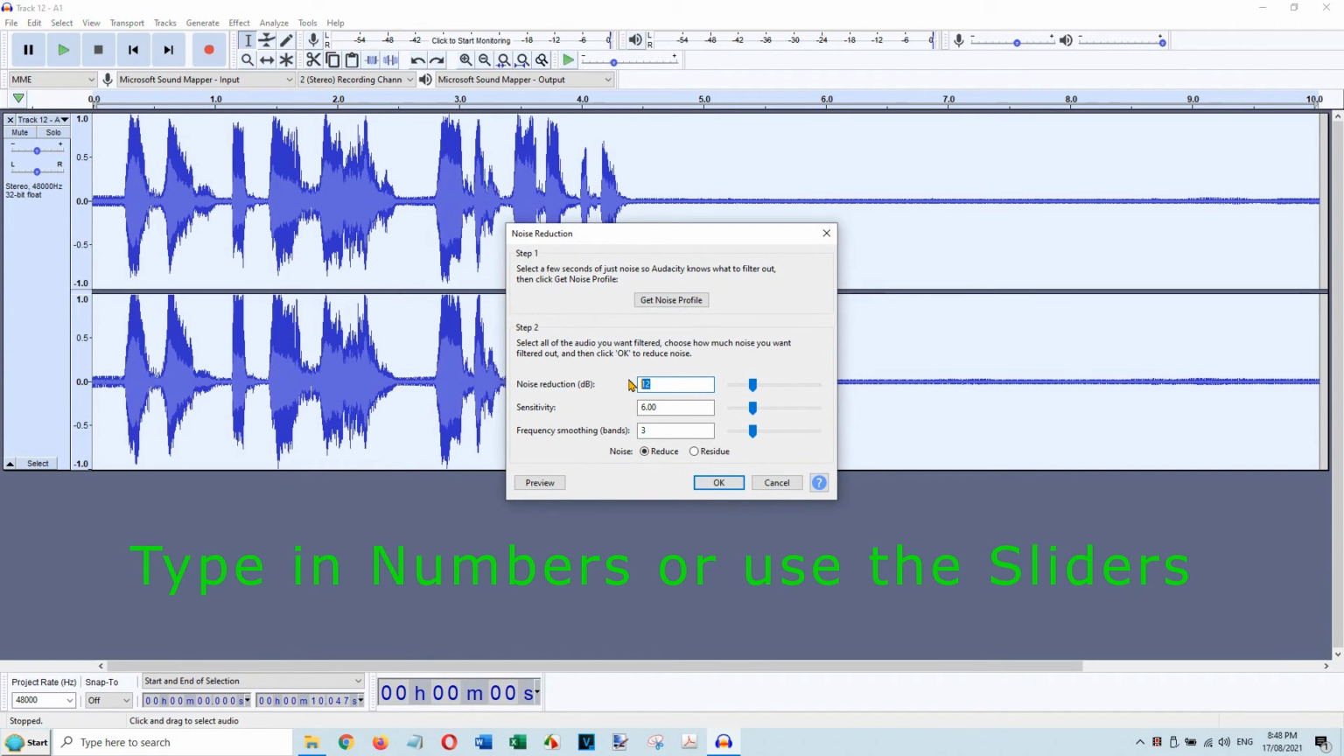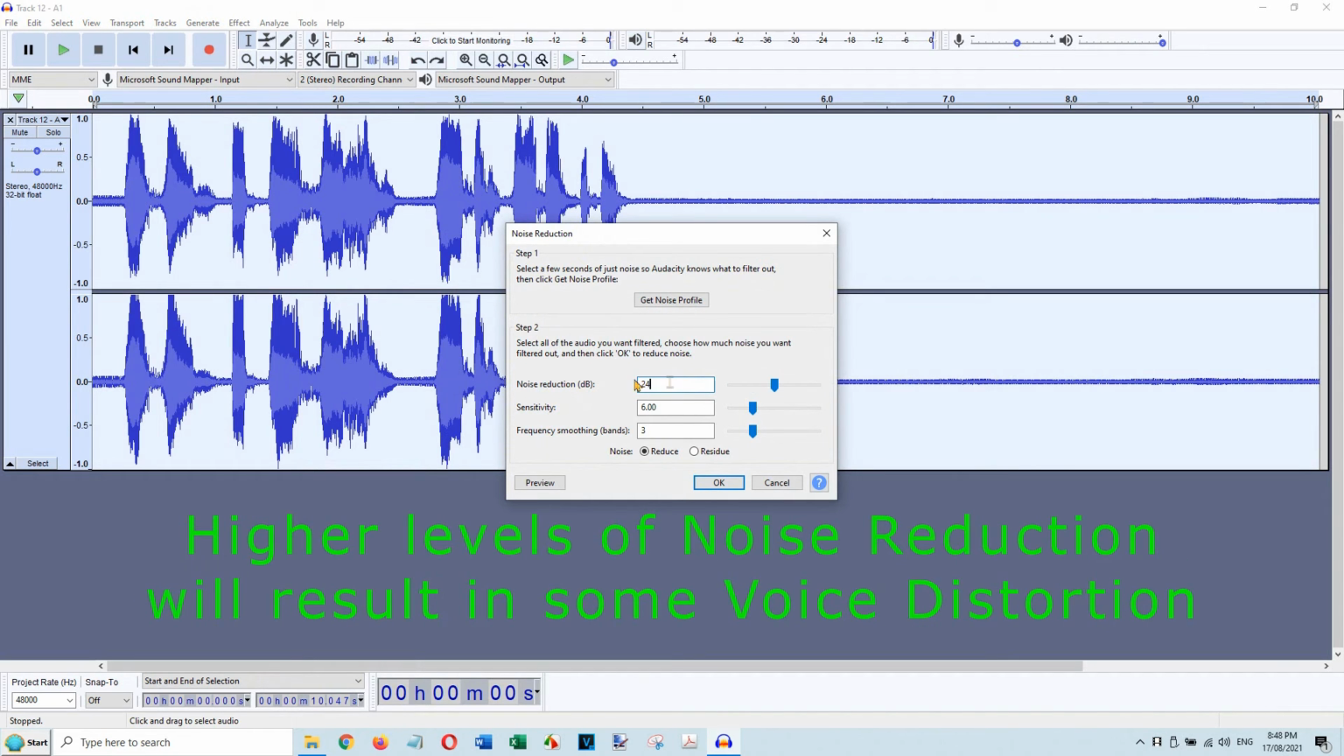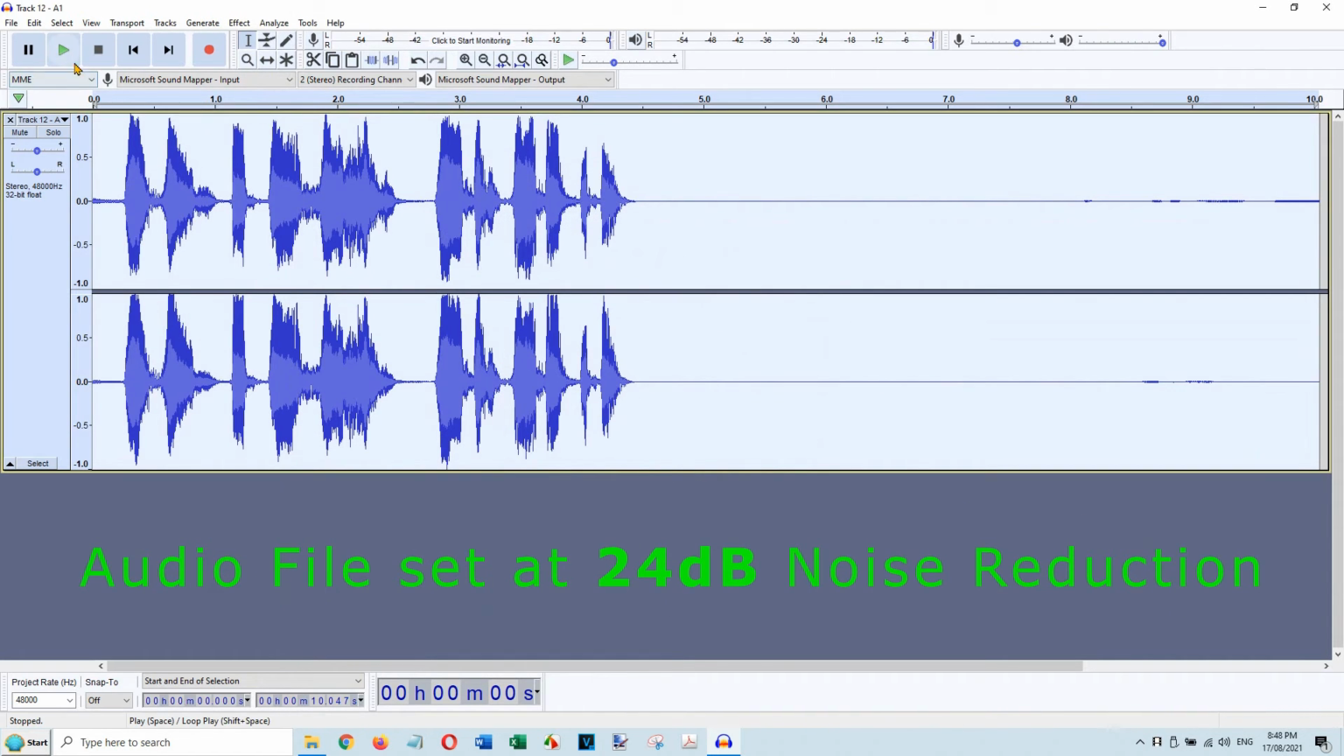I will type in Noise Reduction 24 dB and press OK. Playing with 24 dB noise reduction.